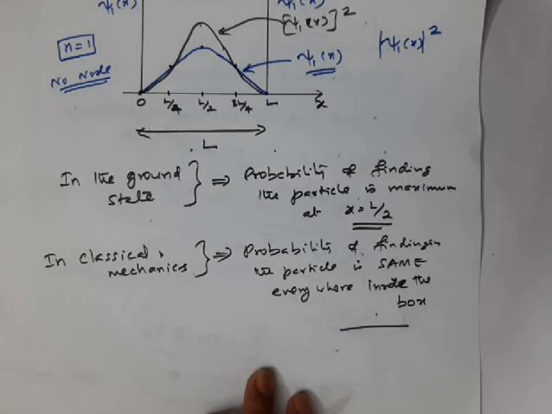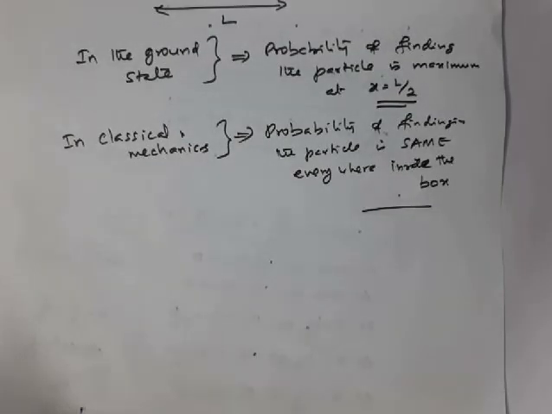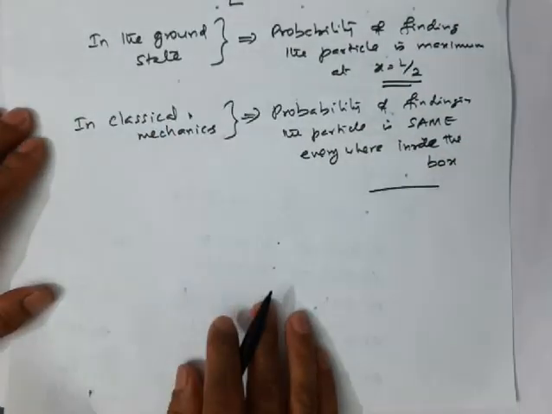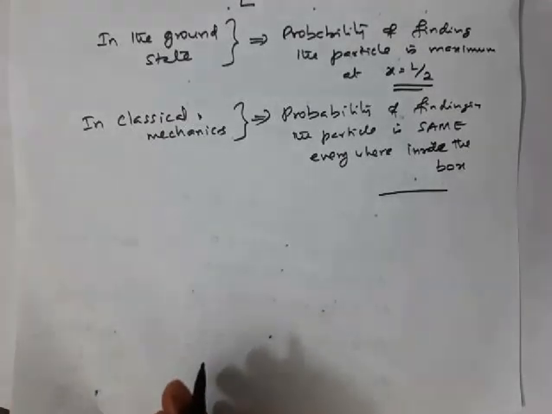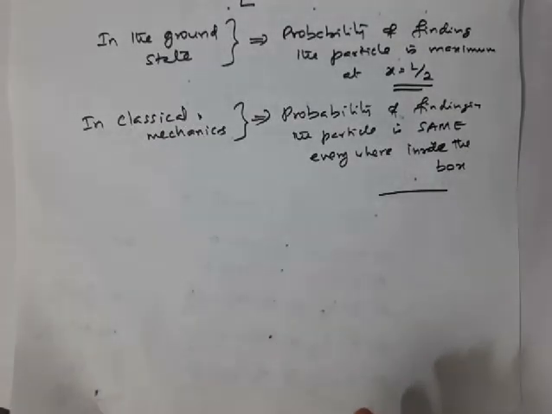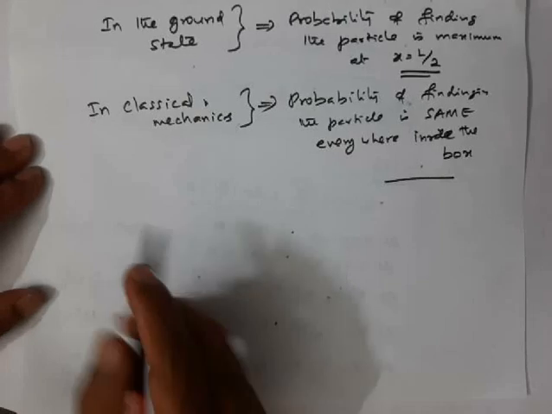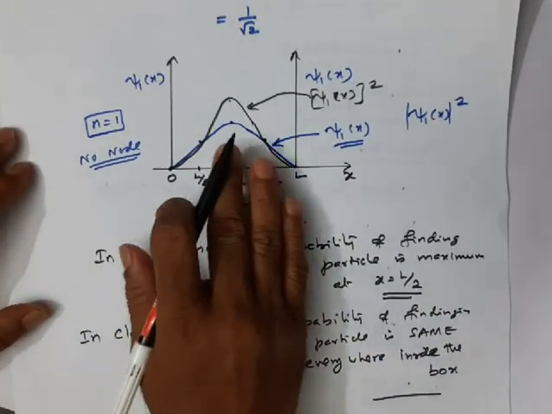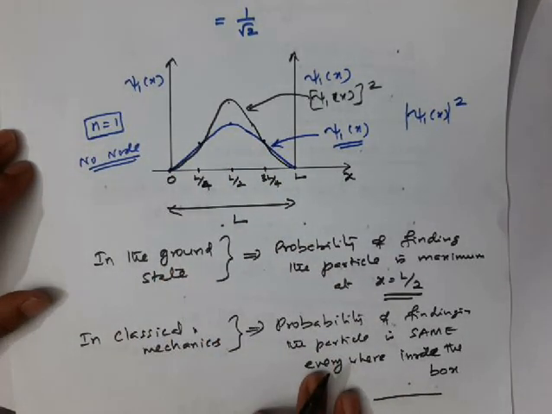Keep this in mind, in the case of a particle in a 1D box, very specifically in the ground state. Let me discuss the excited state and other states, first excited state, second excited state, and other states. After that, we will discuss collectively all the states. So this is regarding the probability or wave function of the ground state of a particle in a 1D box.